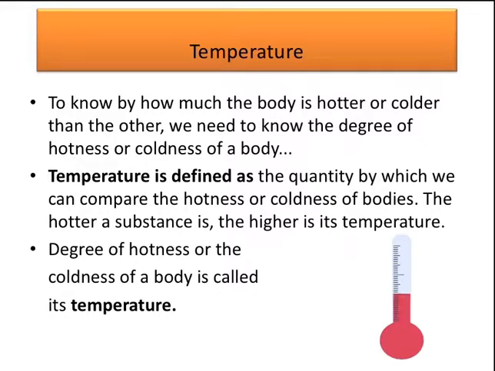How hot or how cold a substance is, we can't define. So to know by how much one body is hotter or colder than another, we need to know the degree of hotness and coldness of a body. Temperature is the quantity by which we can compare the hotness or coldness of bodies. The hotter a substance is, the higher is its temperature. So the degree of hotness or coldness of a body is called its temperature. As the body gets heated, the temperature will be higher.